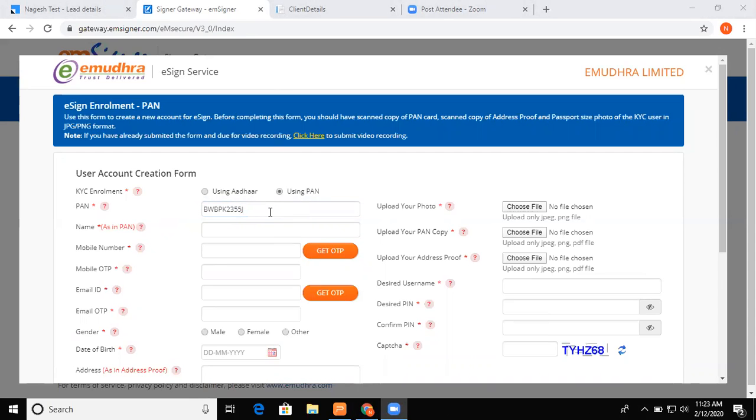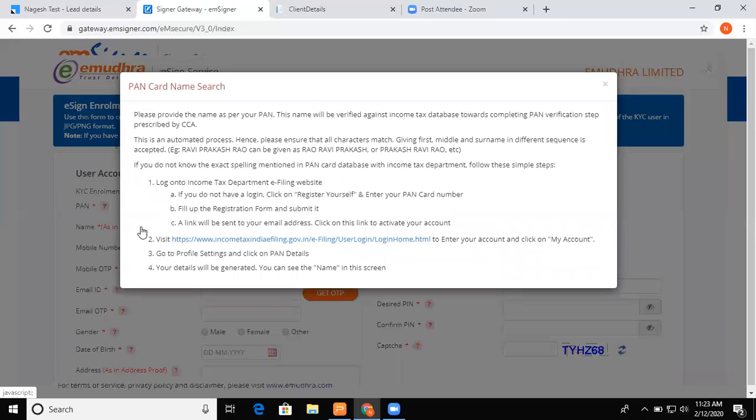One more piece of information. Usually people prefer to enter the PAN name, as you can see, name as in PAN. People usually prefer to enter the name which is on the PAN card. But many times you will find that the name on the PAN card is different from the name on the website, that is the income tax website.